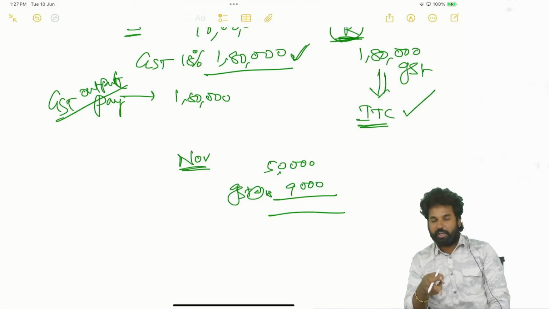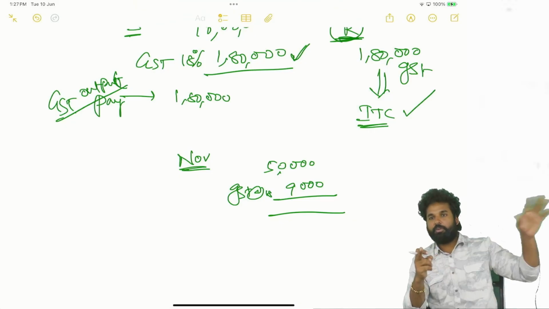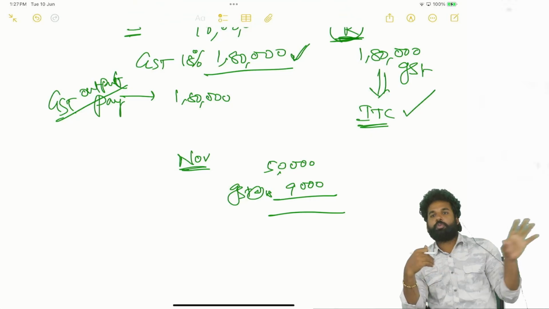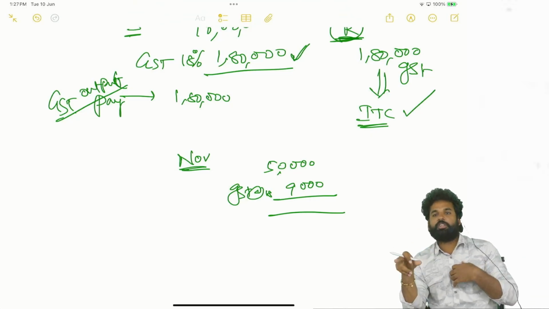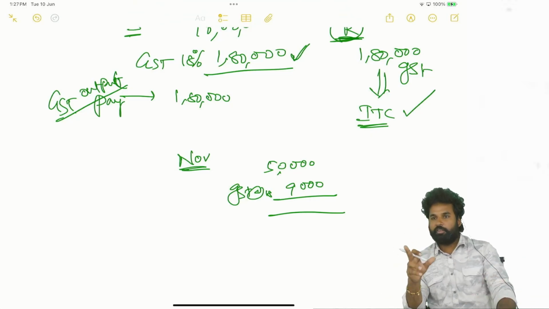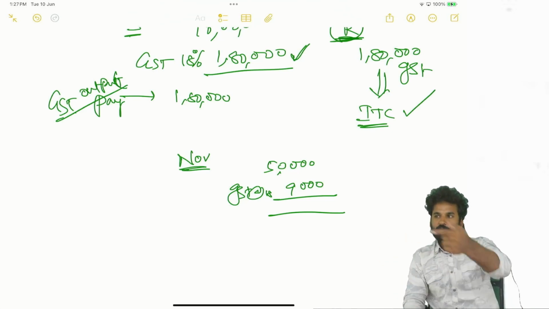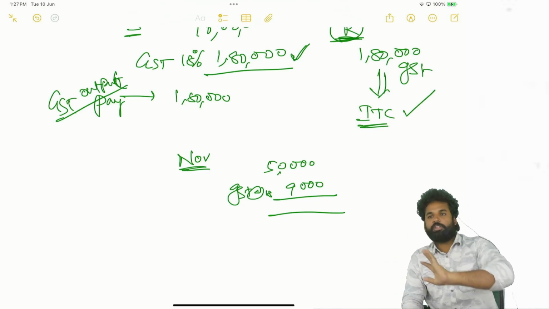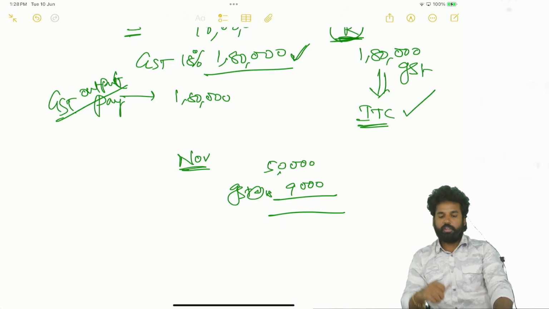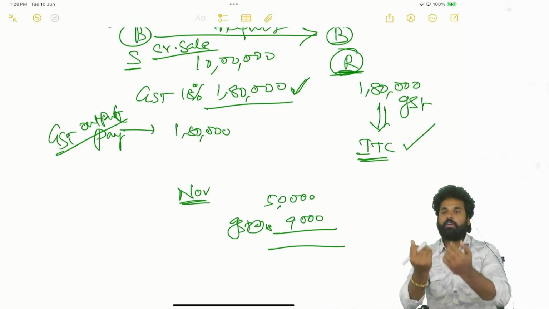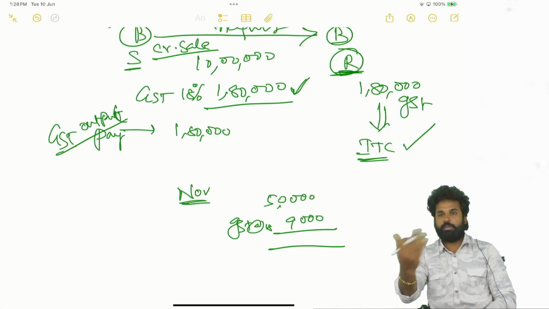That means he is telling that 1,80,000 rupees I am liable to my supplier. That's why it can be treated as my payment of GST to my supplier. That's why I am taking this 1,80,000 as credit. He is telling in that way. Now what is happening? He is getting a discount of 50,000 rupees. On this 50,000 rupees, 9,000 rupees is a GST discount. So whenever the recipient is getting 9,000 rupees GST discount from the supplier, and the supplier is telling that I have collected 1,80,000 rupees GST from my recipient.